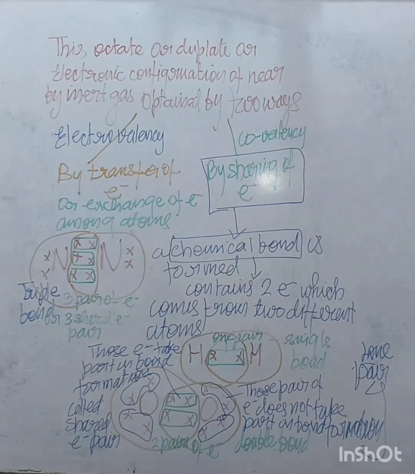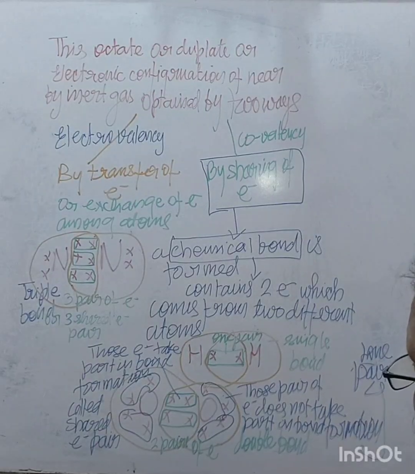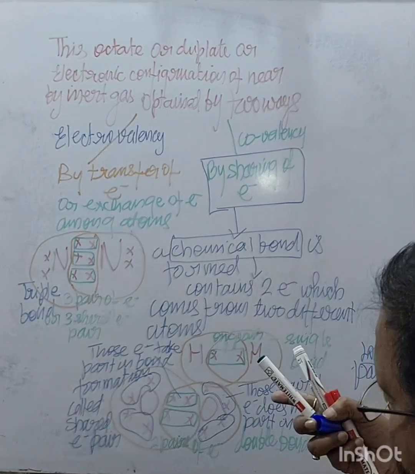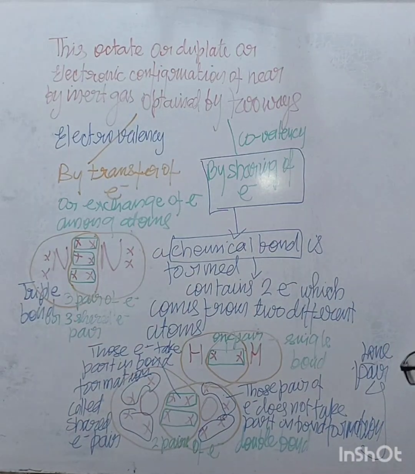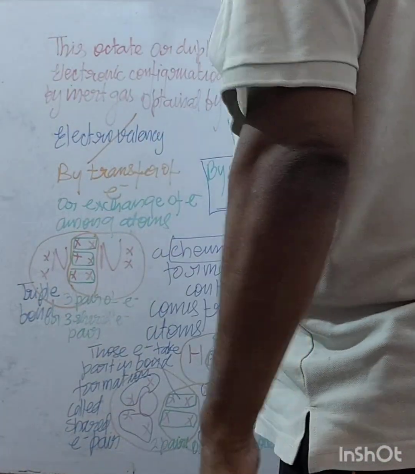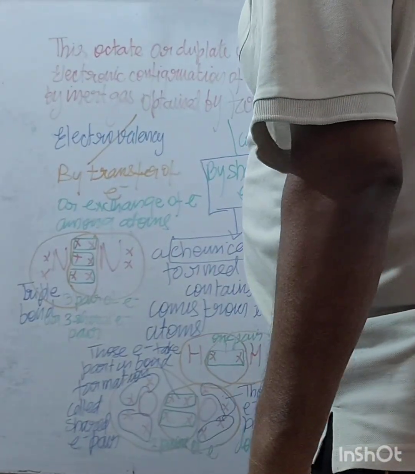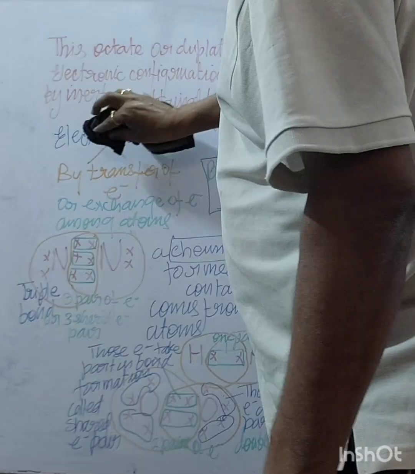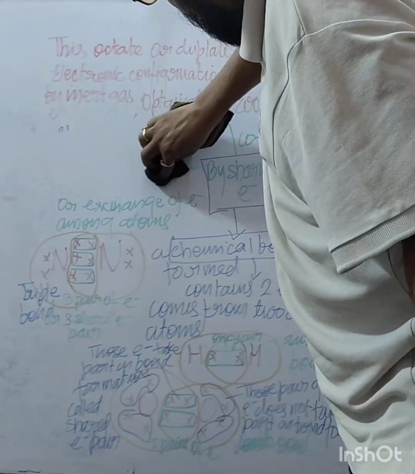Because of that, their electron charge density is the same.